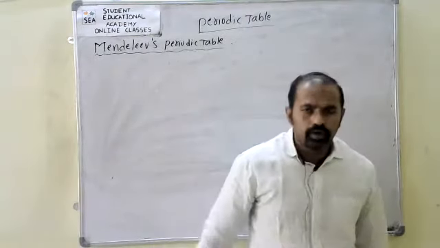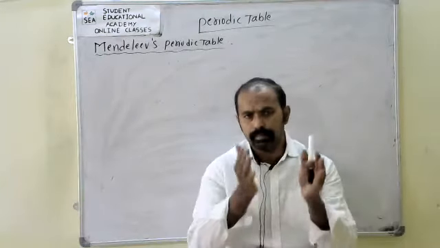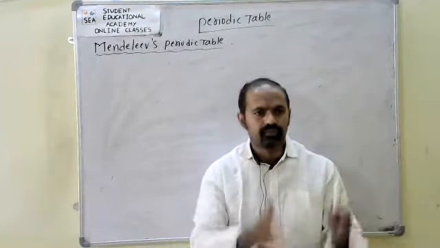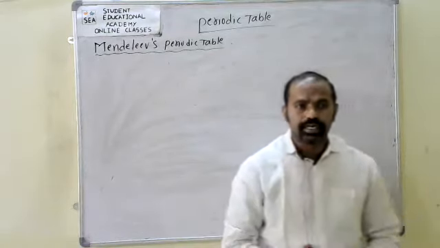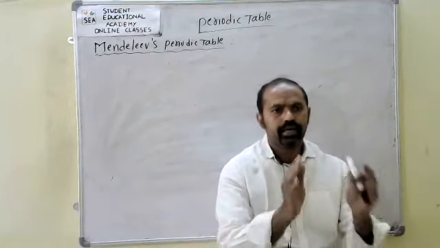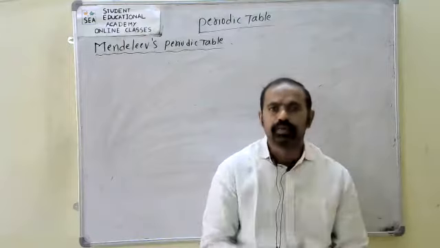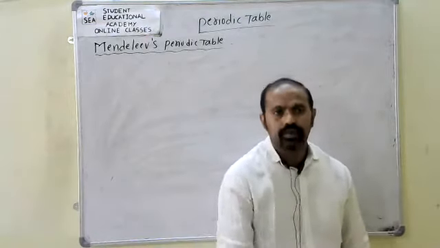So, what about Mendeleev's periodic table? Mendeleev was the first person to construct the periodic table.